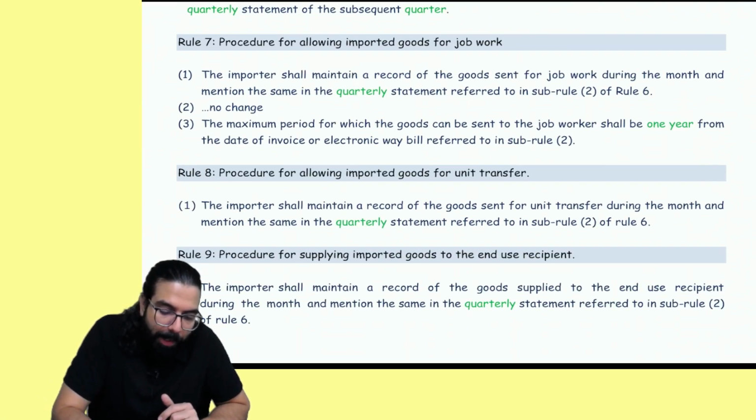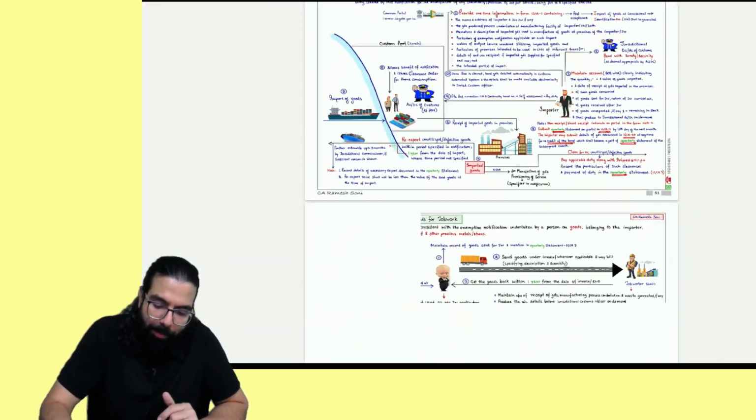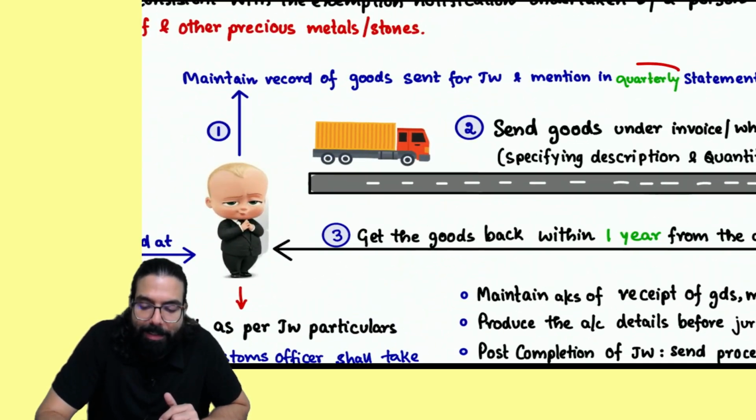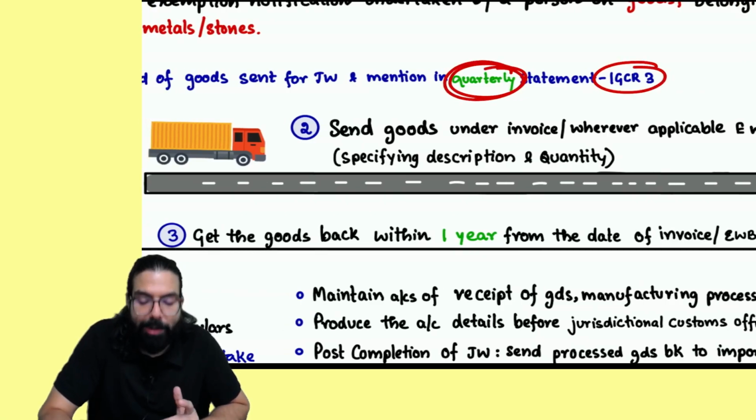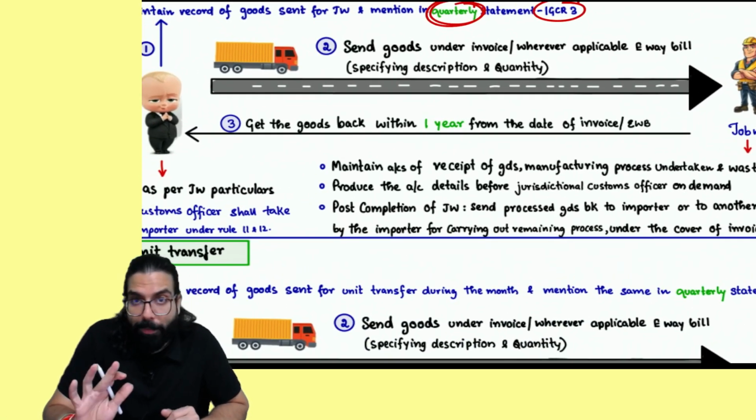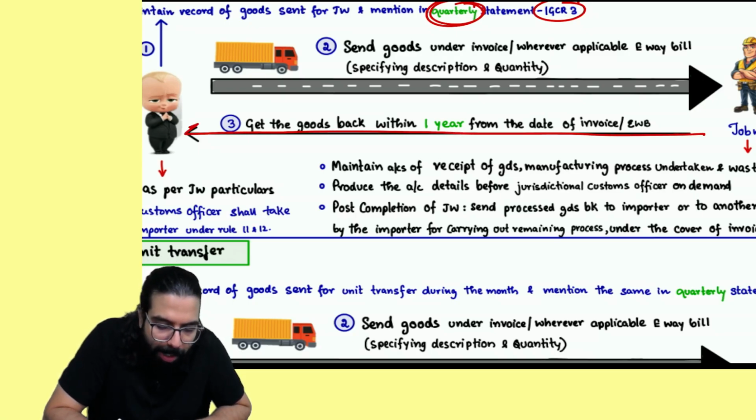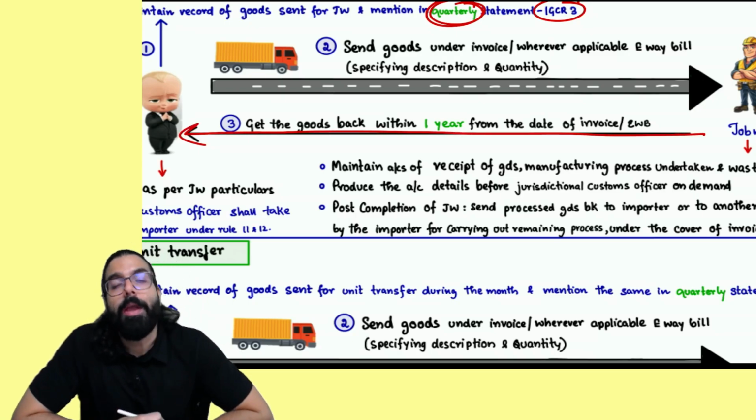Next, see, job work. When you are sending the goods for job work, they used to say, please provide the details in the monthly statement, which is IGCR 3. Now it is quarterly statement. And one more very important change: from the job work, the goods should come back within 6 months. But you know what?